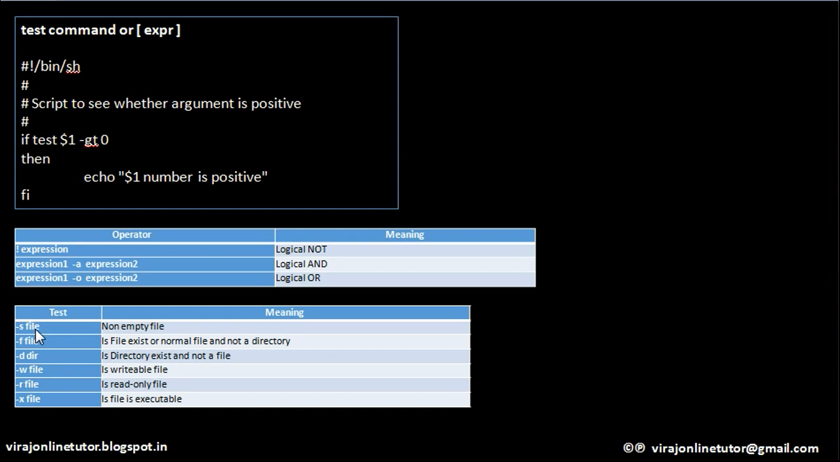Also, there are many other test conditions which are possible in shell scripting. -s followed by a file name will check whether the file is empty. -f file name will check if this file exists and it is not a directory. -d directory will check whether this directory exists and it is not a file. -w will check whether this file has write permissions. -r will check whether this file is read only. -x will check whether this file has execute permissions.